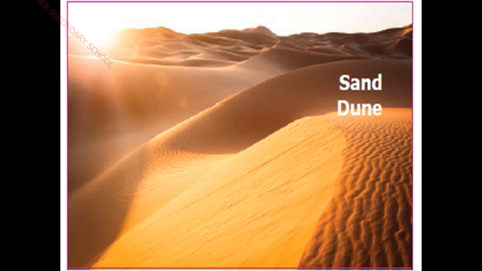And next, to see sand dunes. Sand dunes mean what? A sand dune is a mount, hill or ridge of sand that lies behind the part of the beach, affected by the tides, that is, by the waves. They form over many years. When wind blows, sand is trapped by beach grass in that place. Okay, sand dunes, we can find sand dunes in India especially in the Rajasthan desert. Okay children, you can find sand dunes there.